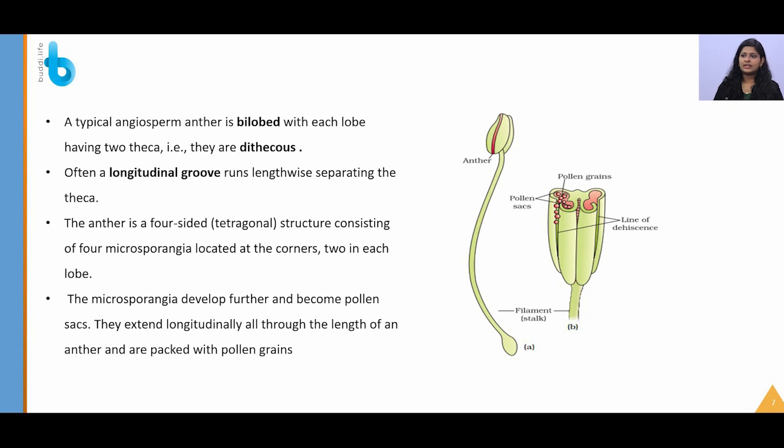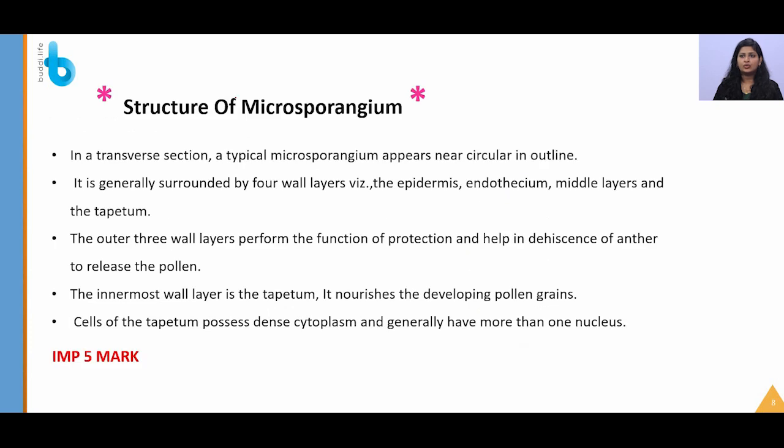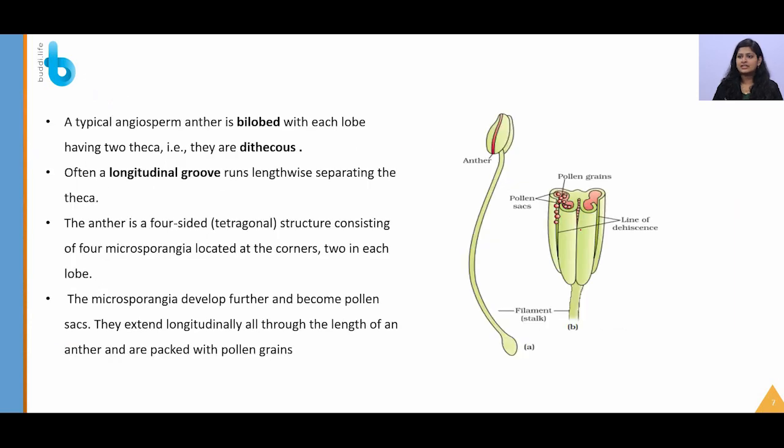So again I will explain this. This is nothing but the structure of an anther. Again they are tetragonal, consisting of microsporangia, that is 2 present in each lobe. So the structure of microsporangium, again I have given a star mark which indicates it is a very important 5-mark question.